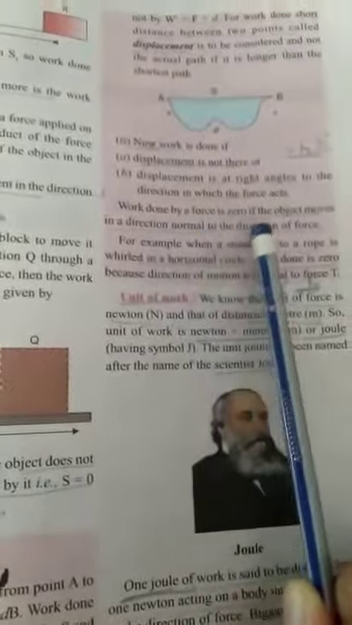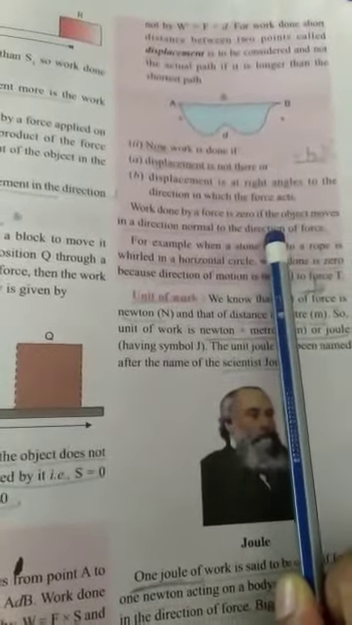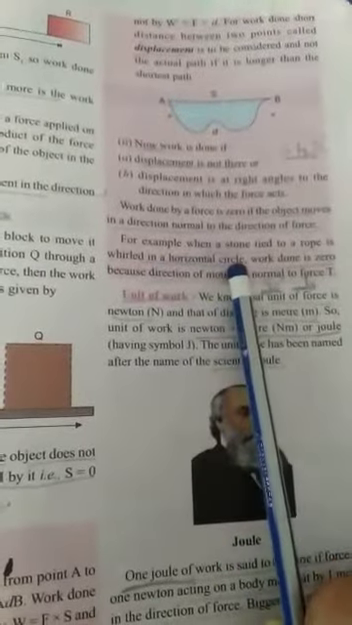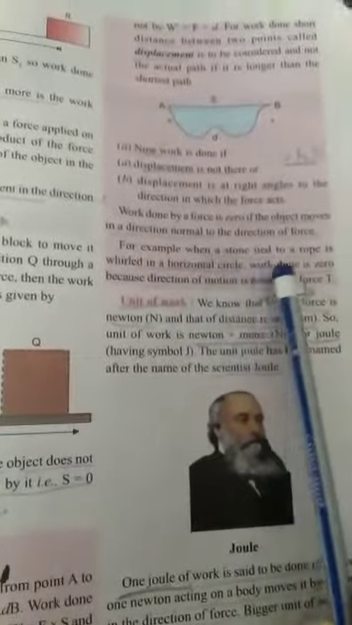Work done is also not there when displacement is not there or displacement is at right angle to the direction in which the force acts. It means work done by force is 0 if the object moves in a direction normal to the direction of force, meaning making a 90-degree angle. For example, when a stone tied to a rope is whirled in a horizontal circle, then work done is 0 because the direction of motion is normal to the force T.